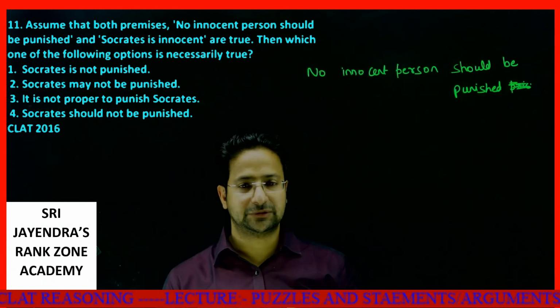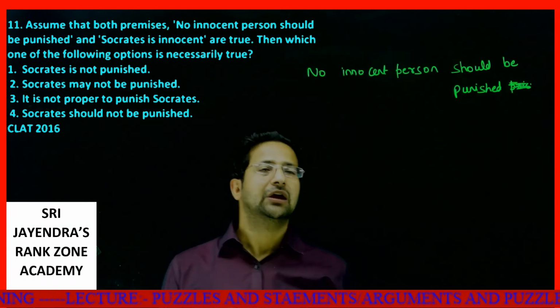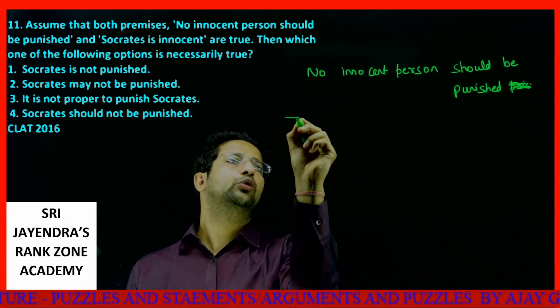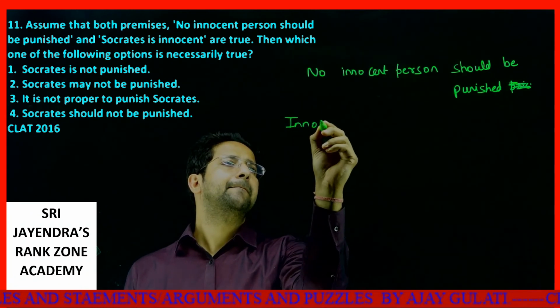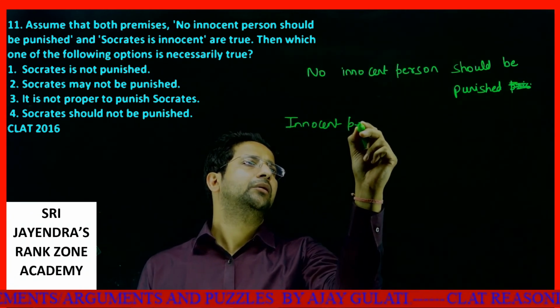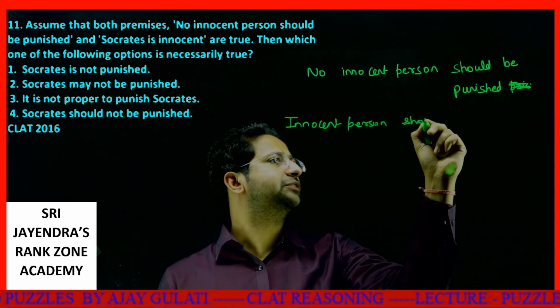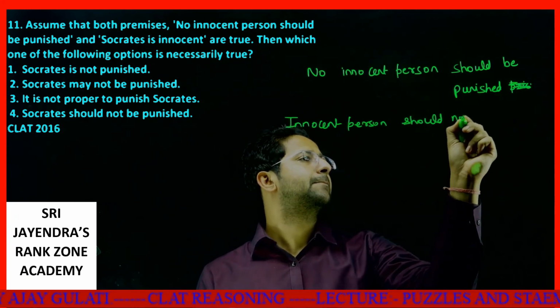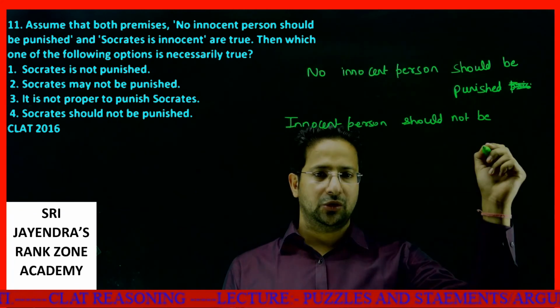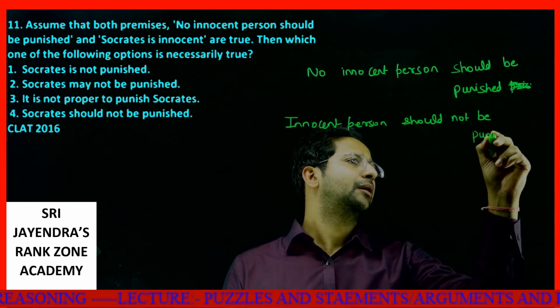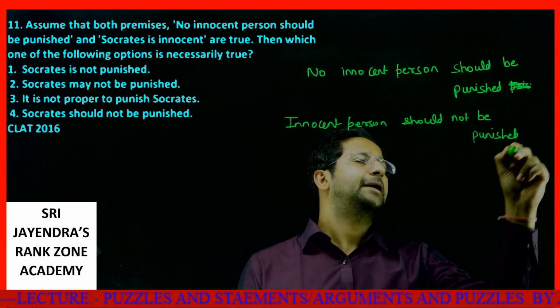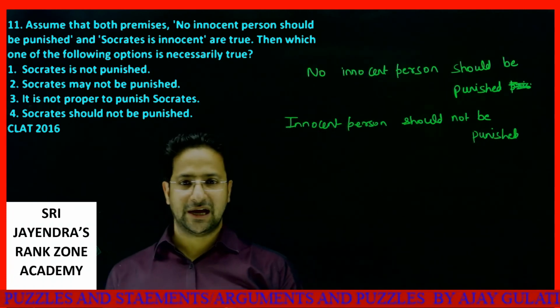This is the first premise. No innocent person should be punished. What does it mean? It means an innocent person should not be punished. Now, what is the second line?